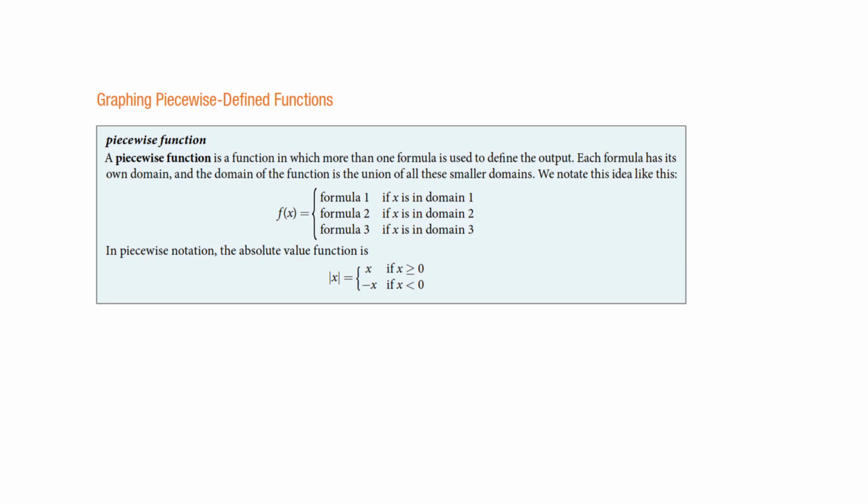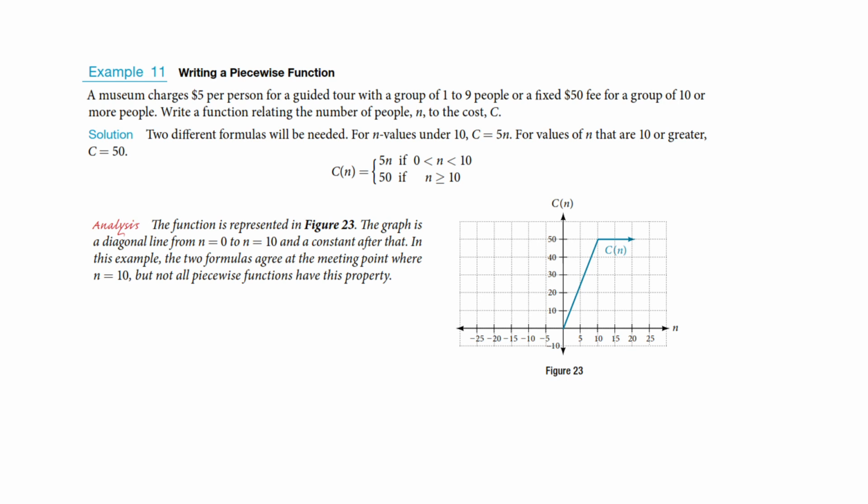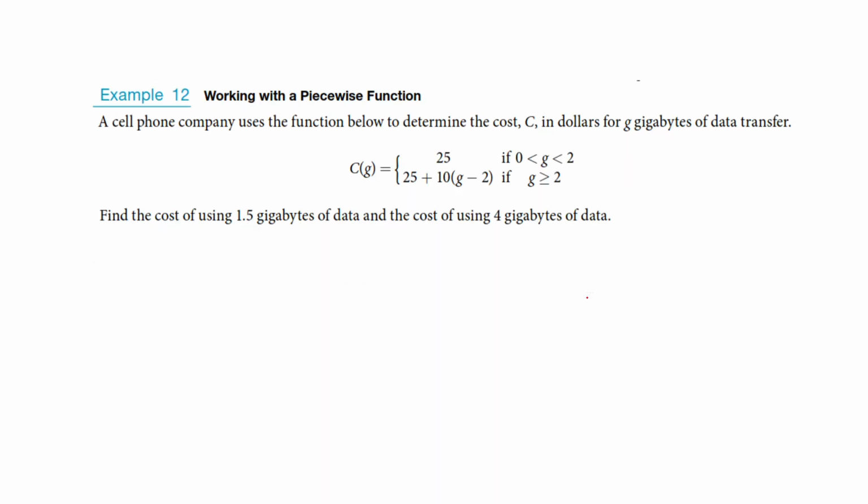Now let's get to what I really want to talk about here, which is piecewise functions. So the idea of a piecewise function is that it's more than one function and it breaks into different pieces over different domains. Let me see if I have an example here. So here would be an example of a piecewise function. It does different things. When n is greater than or equal to 10, it's a constant. But as we move from 0 to 10, we have a line. This is 5n. So a slope of up 5 over 1, up 5 over 1.